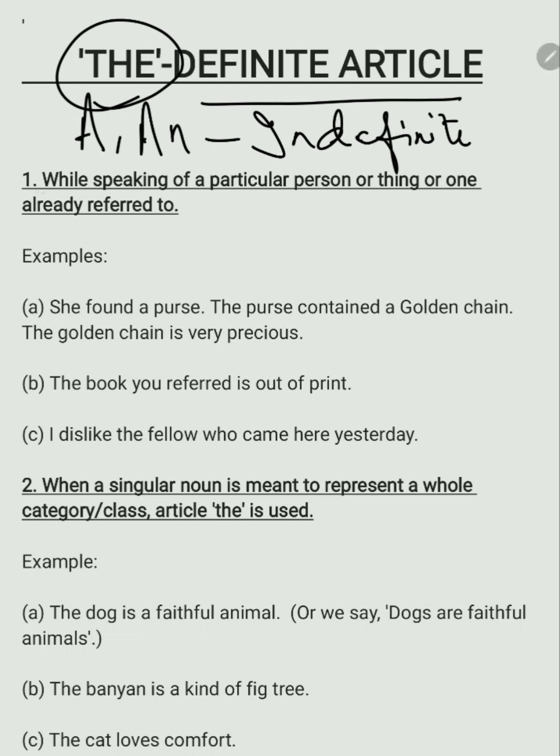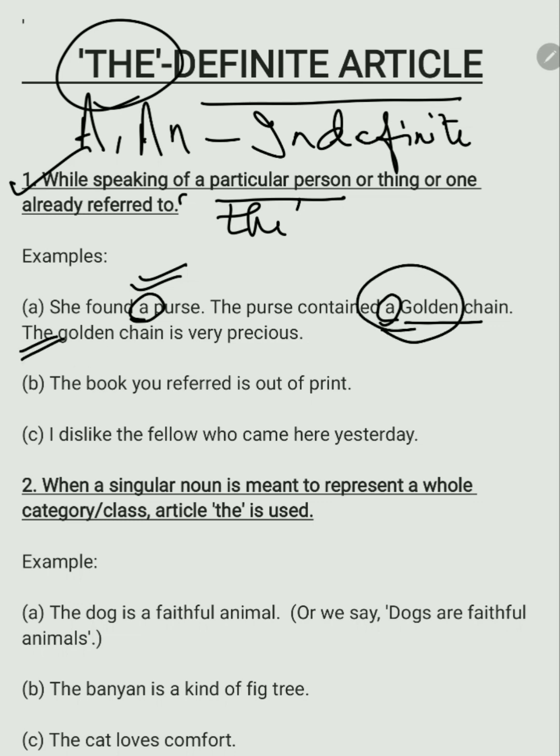The first one is while speaking of a particular person or thing or one already referred to, we use the. For example, she found a purse, a random purse. Then, since she has already mentioned this purse, she will say the purse contained a golden chain. Now, since she has already mentioned a golden chain, in the next line she would say the golden chain. That means she's talking about this golden chain.